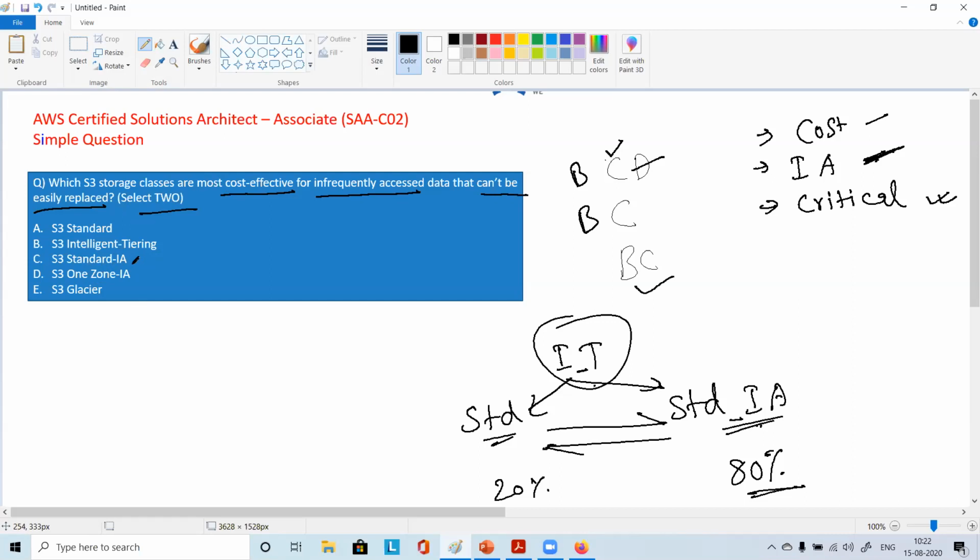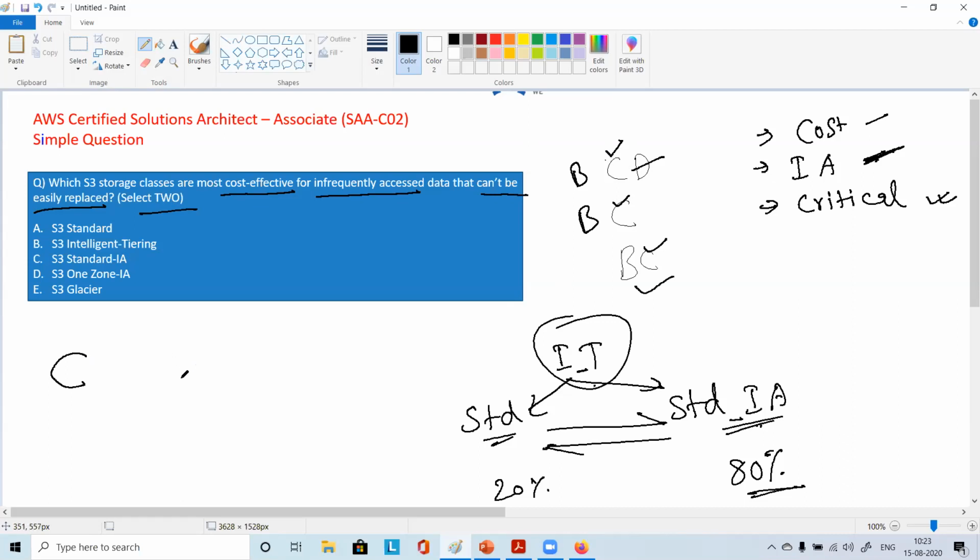You have 11 nines of durability, right? So you have the durability, and you have the redundancy, right? For this C category, that standard IA, and that's the reason all of you have chosen C, right? So C can be the best option so far, right?